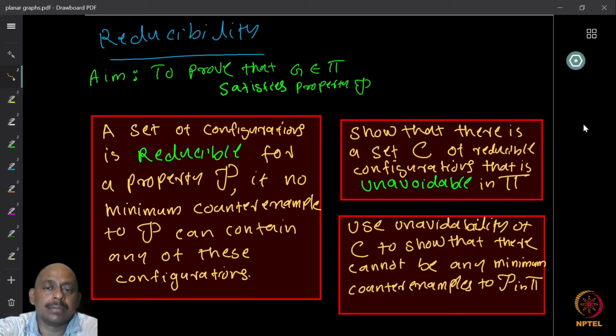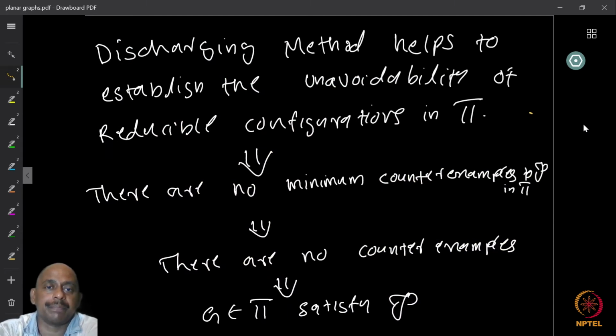So now let us look at a more concrete example. Right, so here was the crux of the idea. The discharging method helps to establish the unavoidability of reducible configurations in a class pi. If there are no minimum counterexamples for a property P in pi, there are no counterexamples for this property in pi. And therefore, the graphs in pi satisfy the property P.